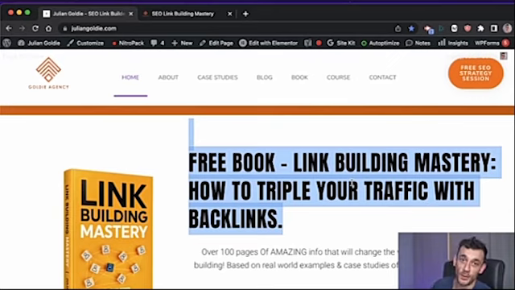Because let's be honest, content is a commodity now. And you can create as much content as you want, but the real differentiating factor to Google is your authority. And the fastest way to increase your website's authority with